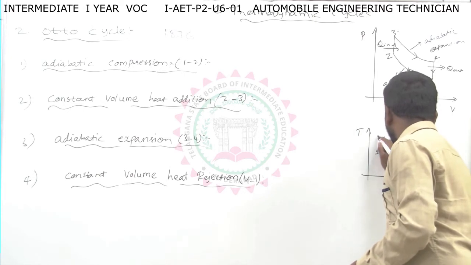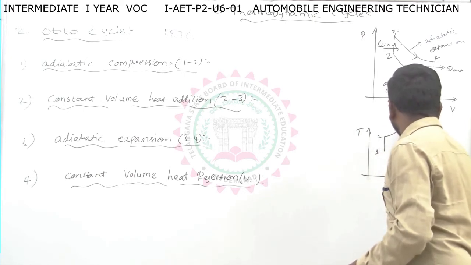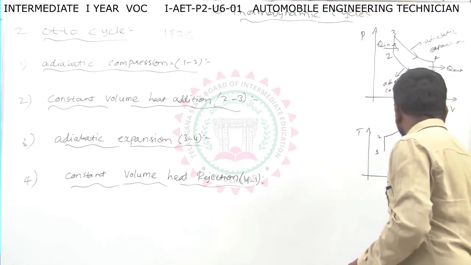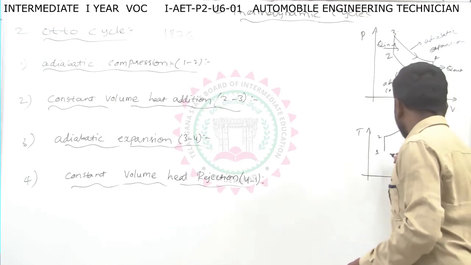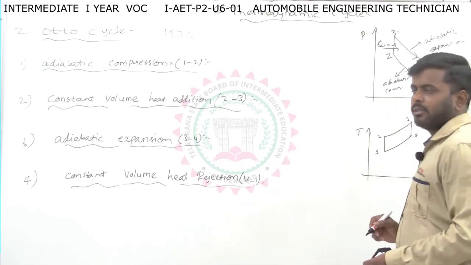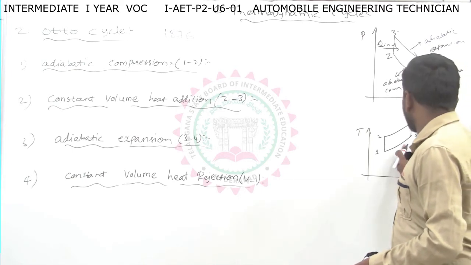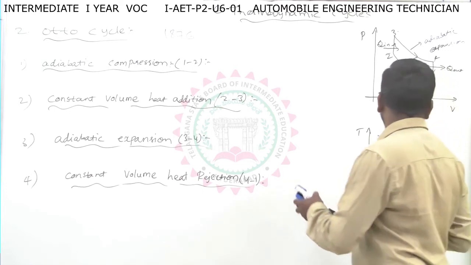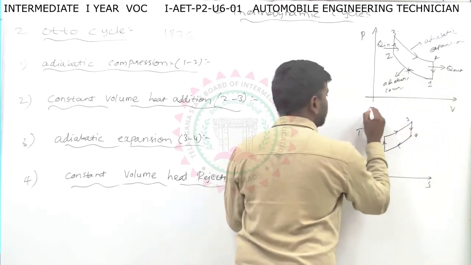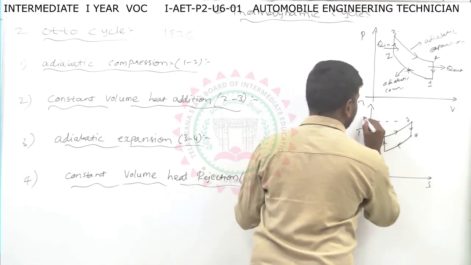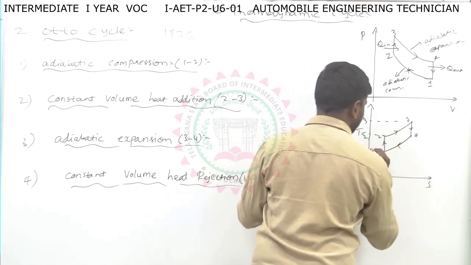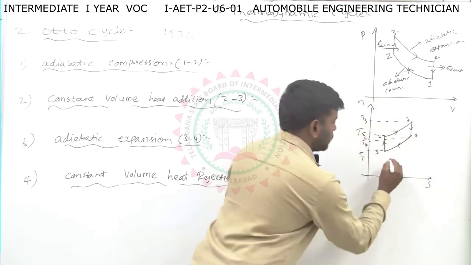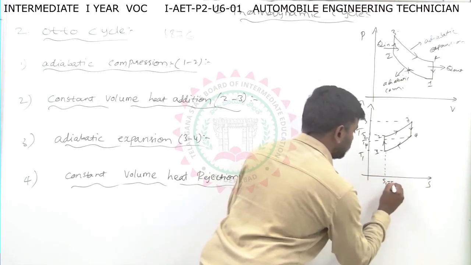So 1 to 2 is an isentropic process. 2 to 3 is constant volume heat addition, and 3 to 4 is again isentropic expansion. 4 to 1 is constant volume heat rejection. This is the TS diagram, with temperatures T3, T2, and T4.